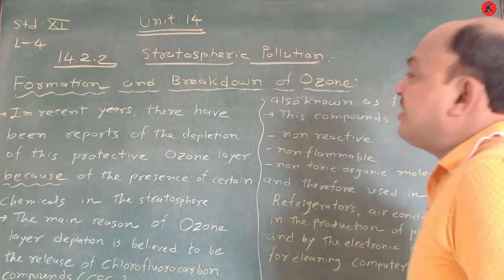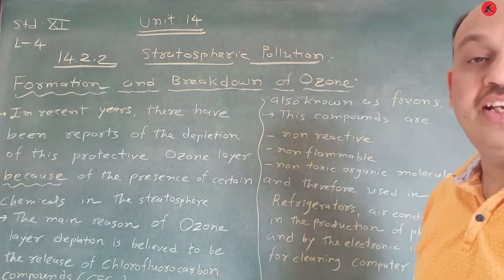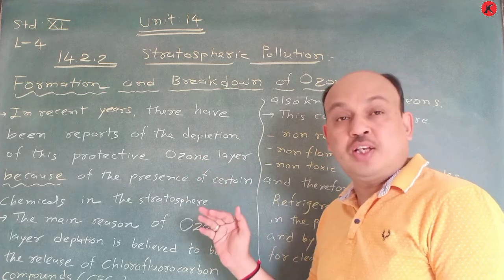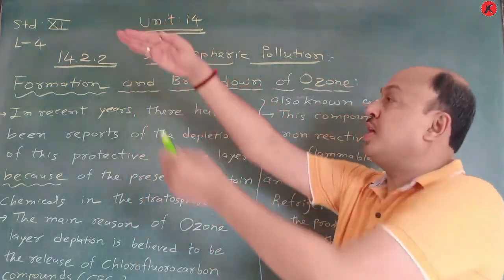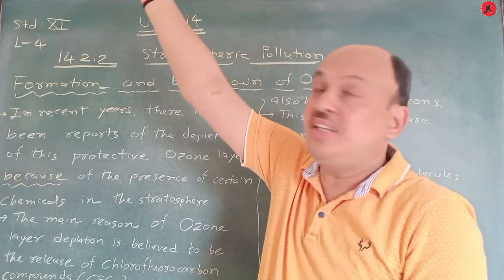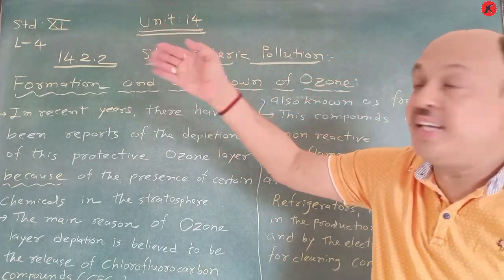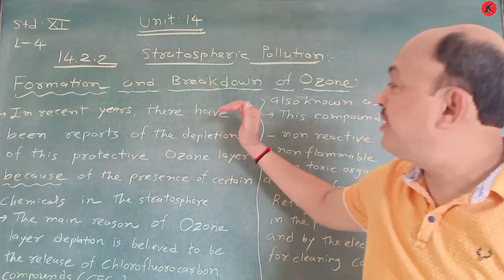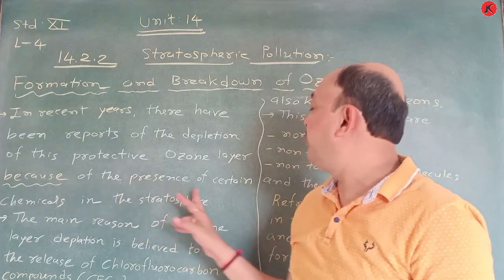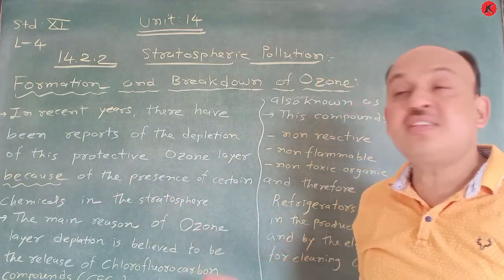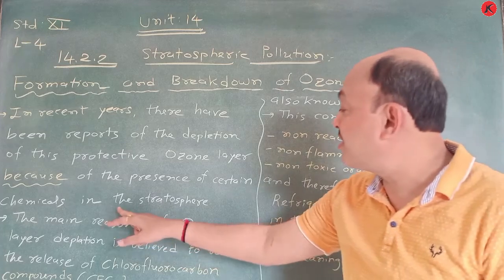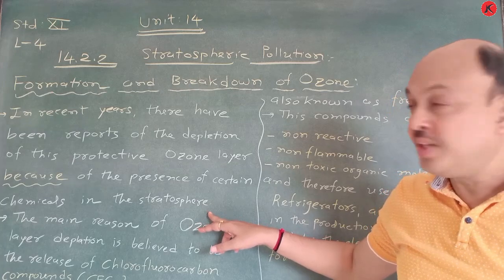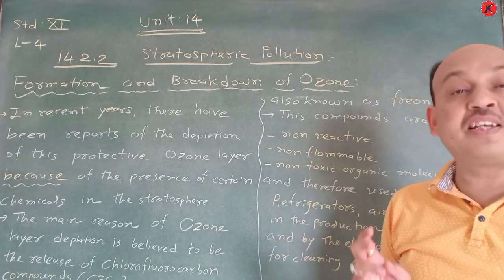In recent years, there have been reports of the depletion of this protective ozone layer. That means the ozone layer is here, suppose, and the sun rays are here, and due to that ultraviolet radiation is there. So this ozone layer depletion takes place. This is a very easy topic, because of the presence of certain chemicals in the stratosphere, the upper part of the atmosphere above the troposphere. So in the stratosphere certain chemicals are present.